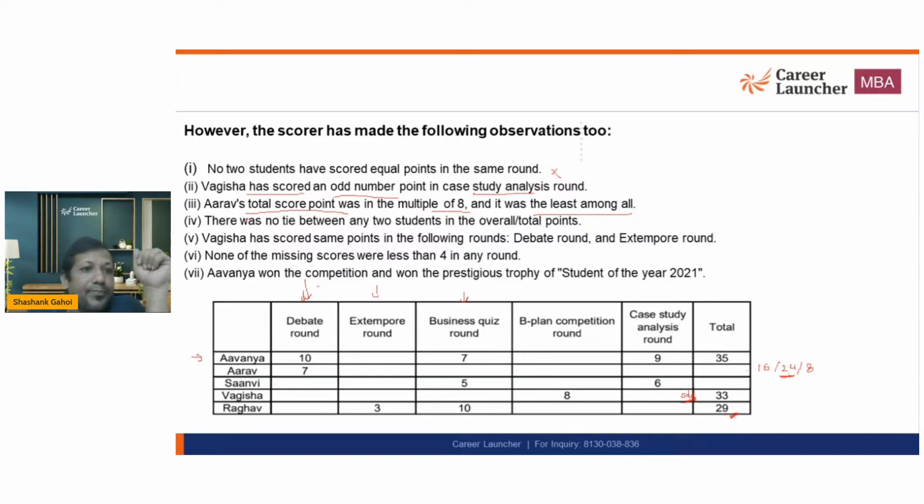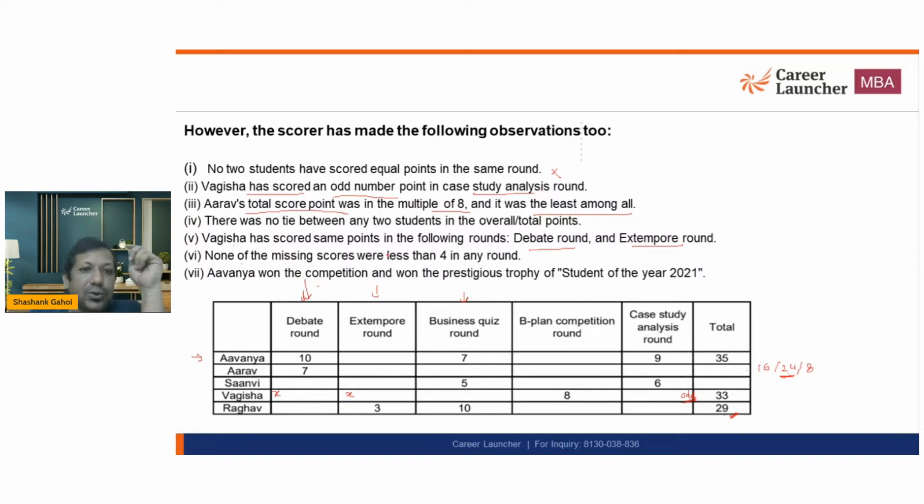Now there are no ties between any students in overall points, meaning everyone's total points are distinct. Vagisha has scored the same points in the following rounds, that is debate and extempore. So Vagisha is getting X marks over here and X marks over here, and this is what it is talking about.